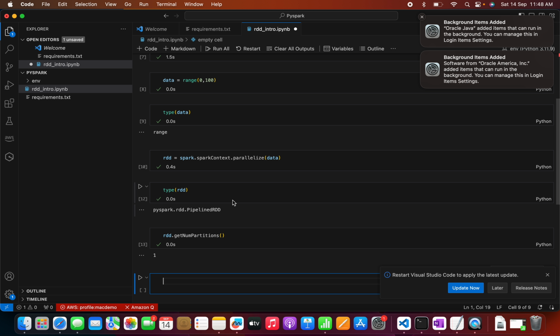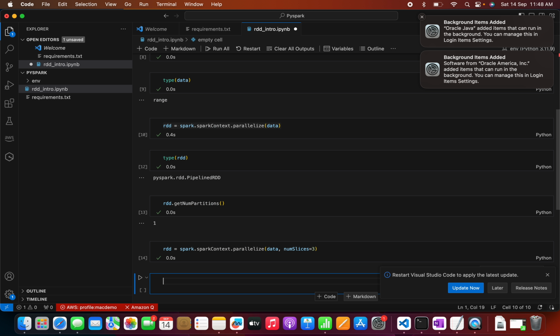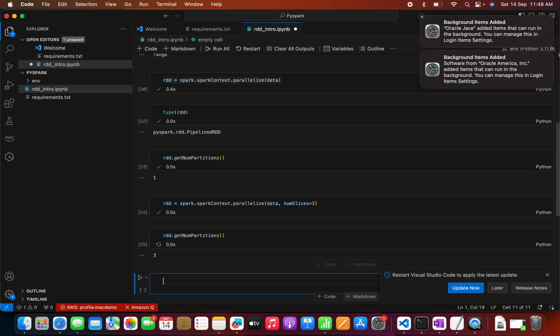Maybe I can pass the partition number here, like number of slices. I can say numSlices 3. Now we can try getNumPartitions again. See, here we can see there are 3 partitions, because I have mentioned 3, so it created 3 partitions.